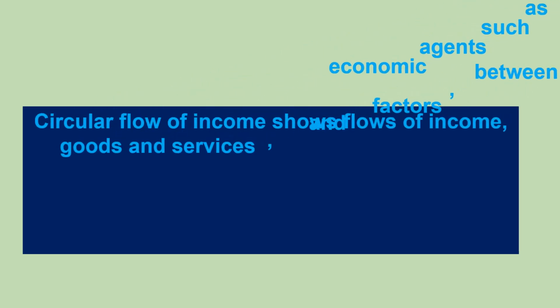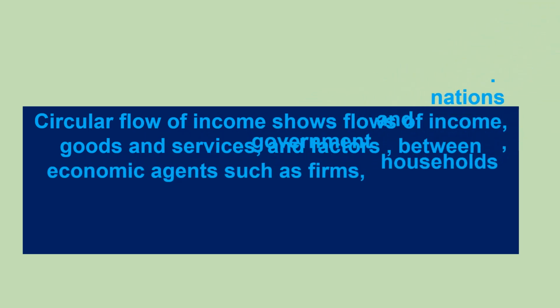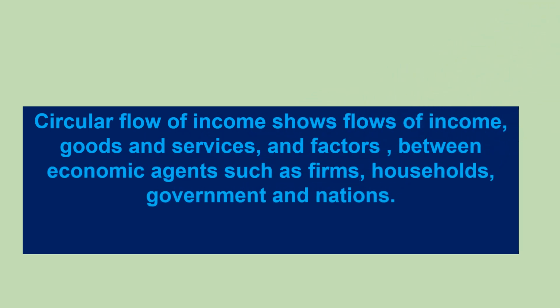Circular flow of income shows flows of income, goods and services, and factors of production between economic agents such as firms, households, government, and international trade.